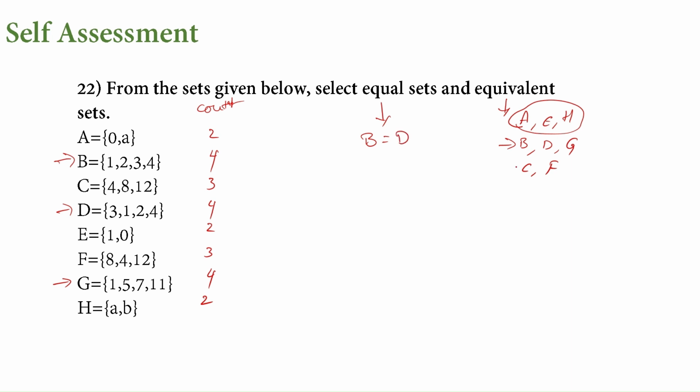And the next sets are C and F. C is 4 8 12. F is 8 4 12. See, we have here C and F. This is C. Same.